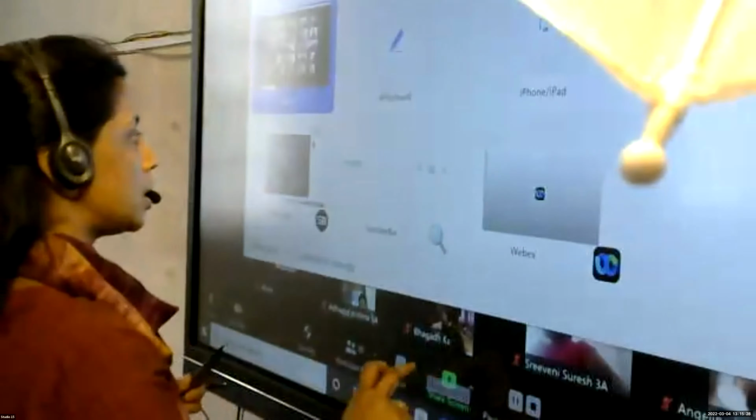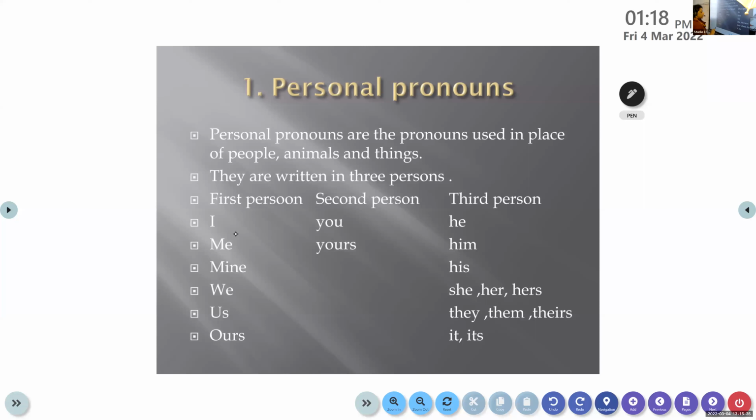Now all of you look at the screen here. See here, I, first person. We, the plural form of I. So I and we are the first person. You are the second person. He, she, they, it are the third person.